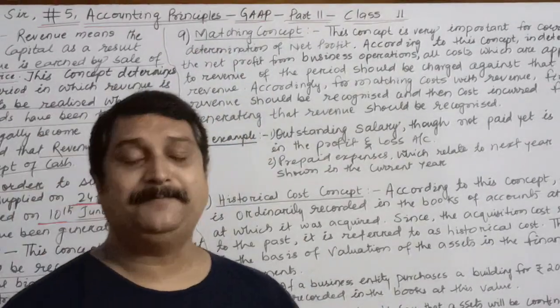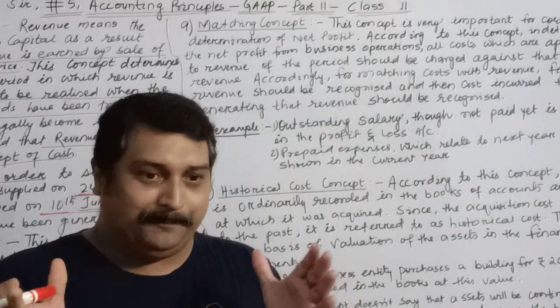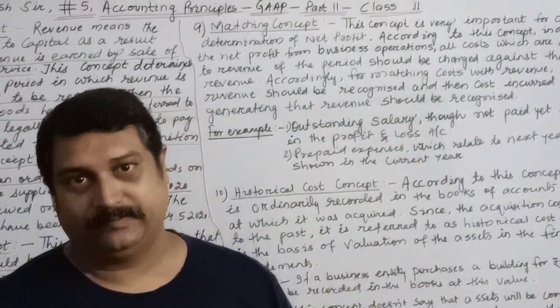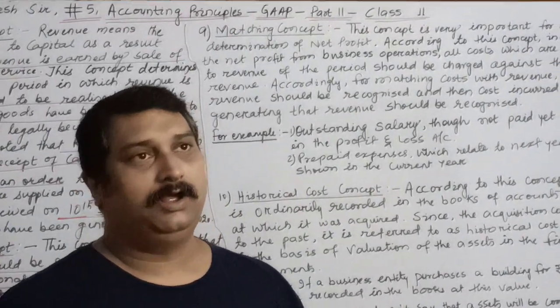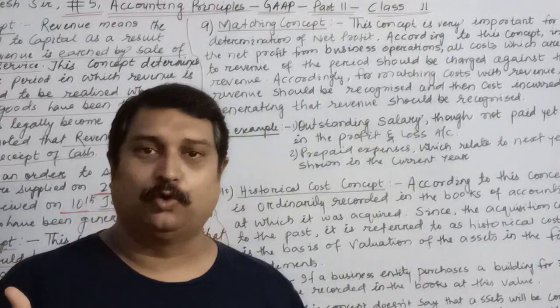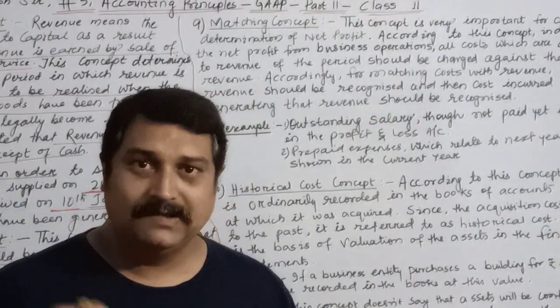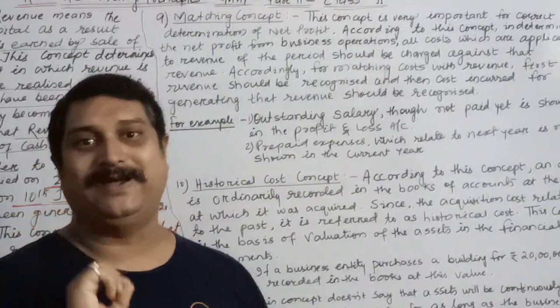According to the matching concept, the period during which revenue has been generated. For example, you have sold goods. So when goods are sold, income is generated. Suppose goods were sold in the month of June 2020.